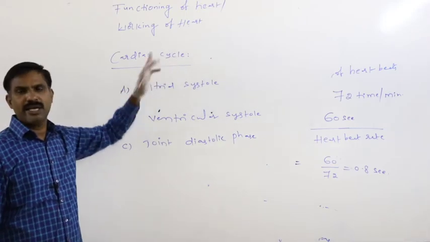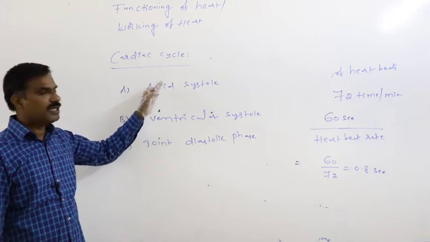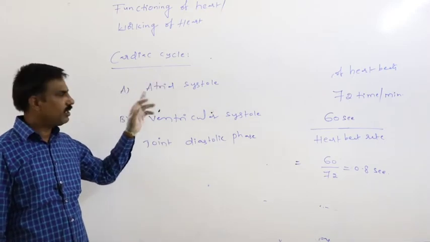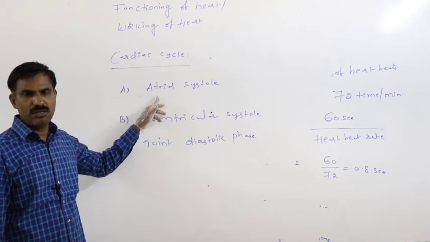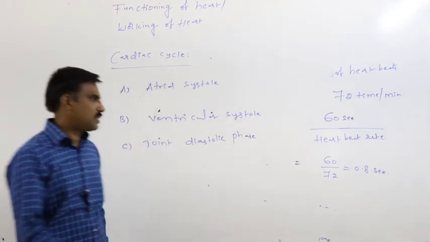So in a single cardiac cycle, the events which occur in sequence are atrial systole, ventricular systole, and the joint diastolic phase.